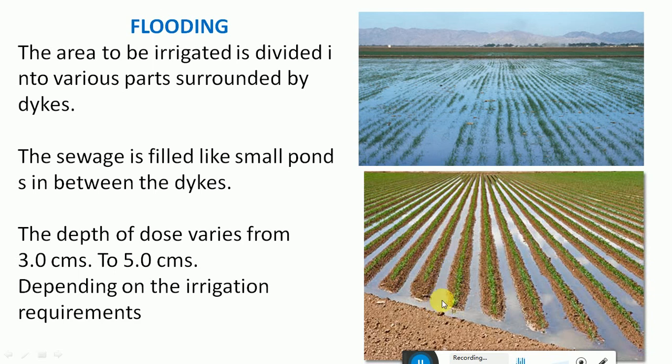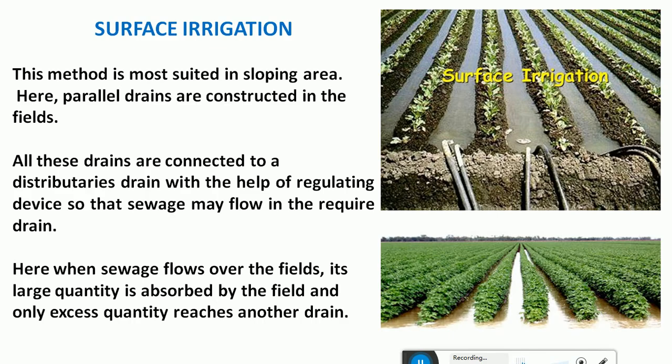Here the depth of the dosing varies from 3 to 5 centimeters. It depends upon the crop requirements, but usually it will be in the range of 3 to 5 centimeters. So this is the method of flooding using sewage farming. Then we have another method called surface irrigation. It is also a kind of flooding method, but here there will be a channel which runs, and perpendicular to that channel we have the smaller channels.